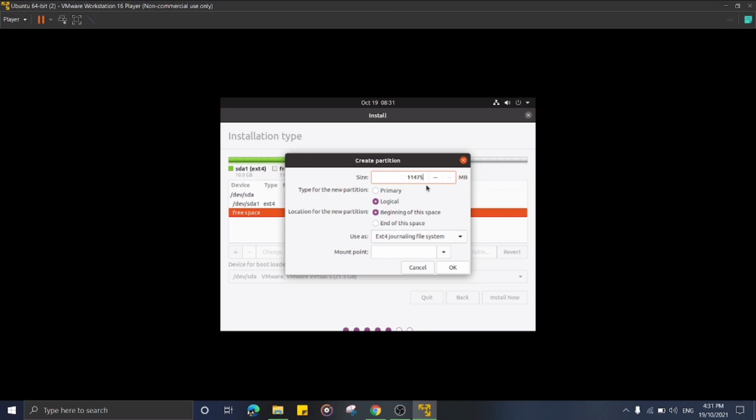Another one, I will choose 1000 size. Logical, beginning of this space, ext4 journaling. Mount point boot.